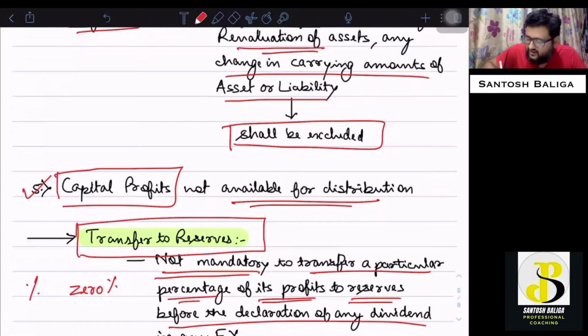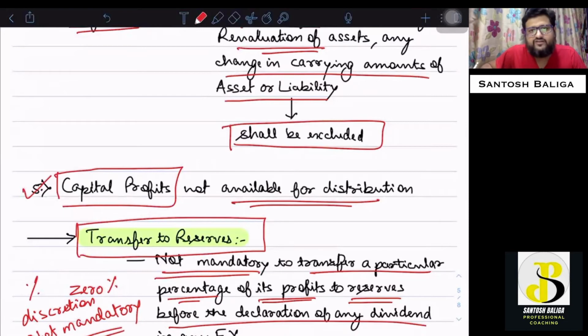So it is at the discretion of the company, and it is not mandatory. It is not mandatory that the company transfers any portion of the profit into reserves. I hope this point is also clear. There are a couple of examples given in the institute's module.